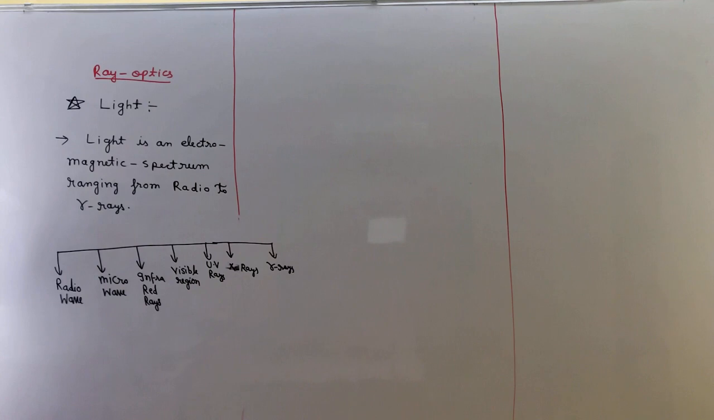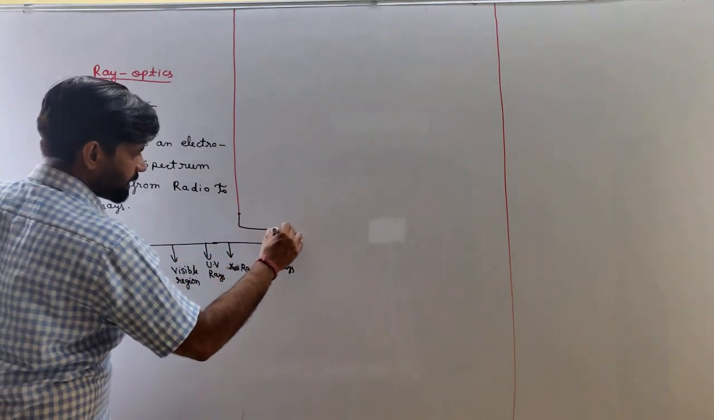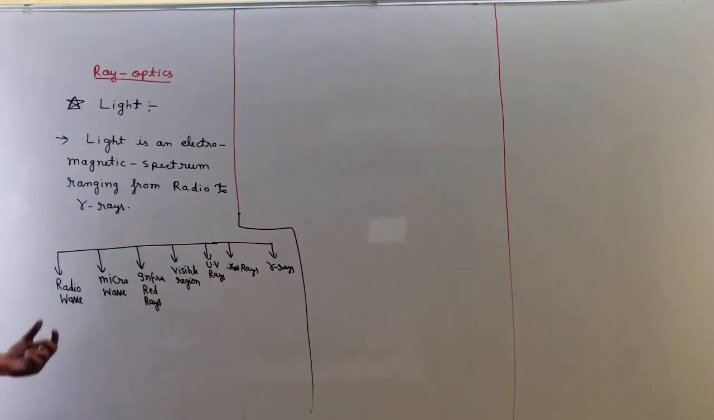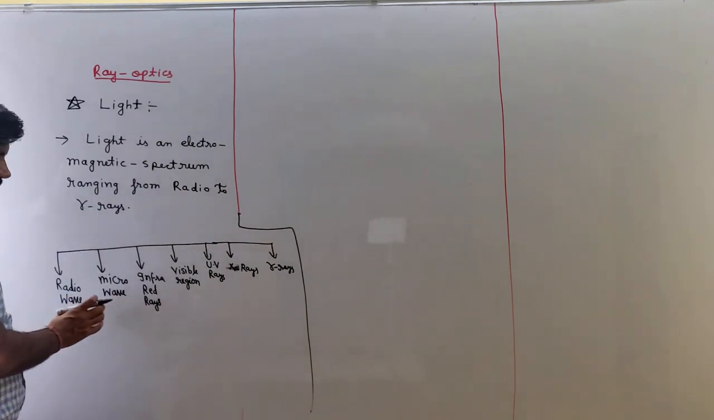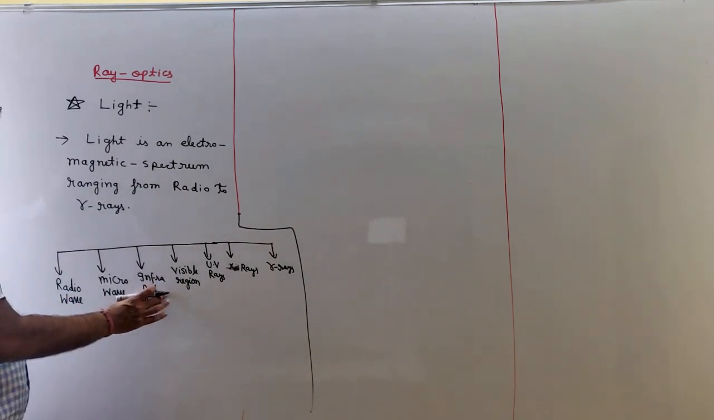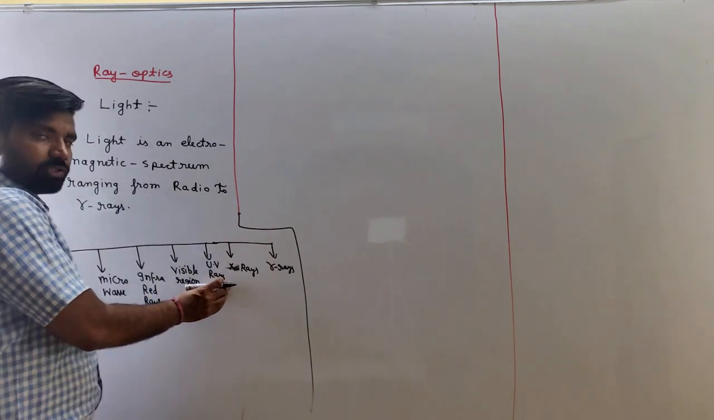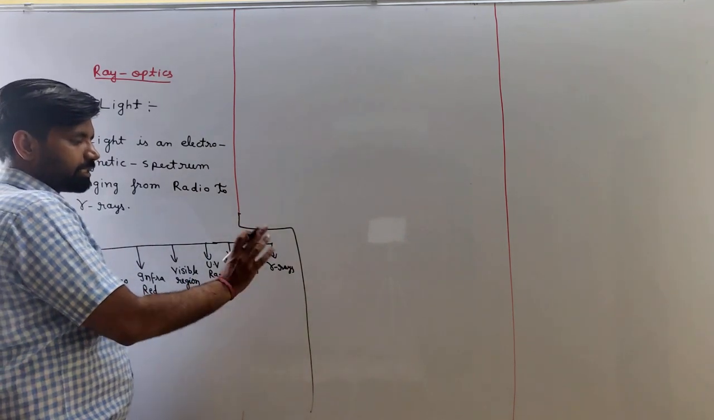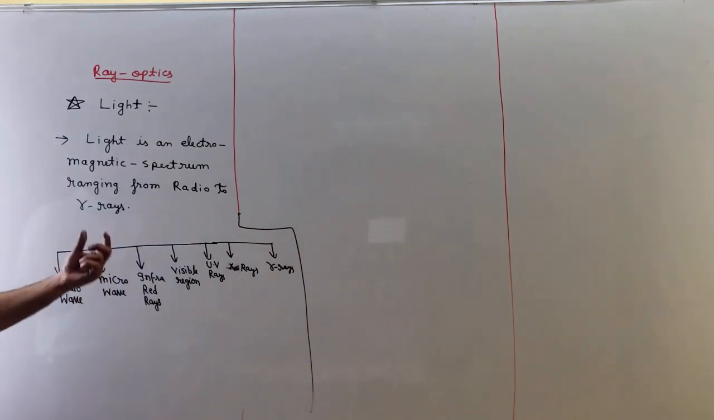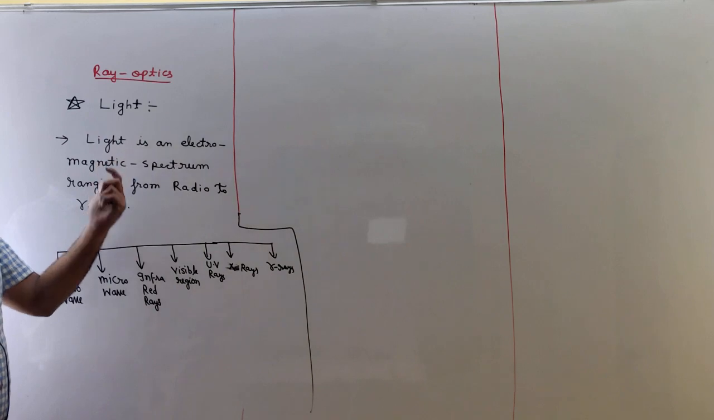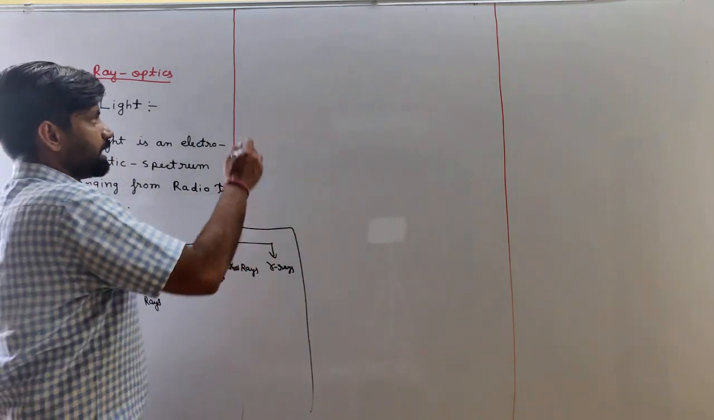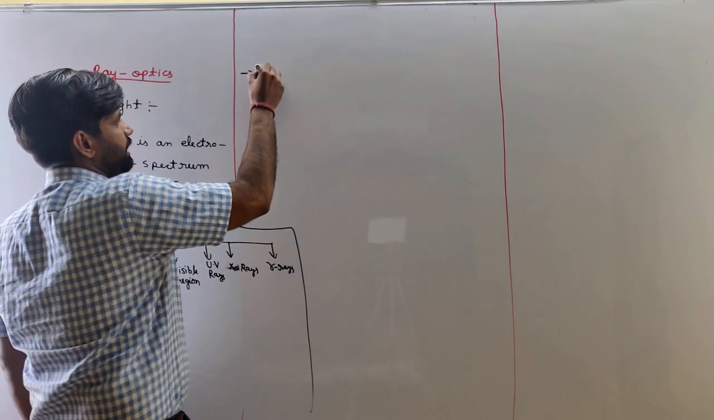Understand? Clear? So this is the pattern in which we have to learn all these waves. Radio, microwave, infrared rays, visible region, UV rays, X-rays, and gamma rays. Okay, understand? So this is the basic definition of light. Our next topic is properties of light.